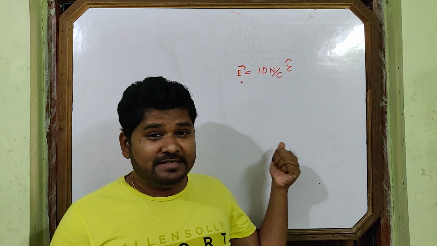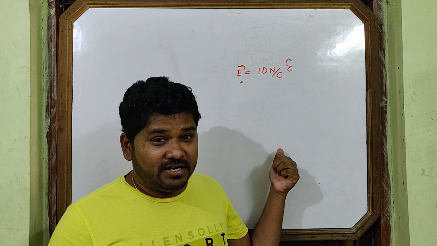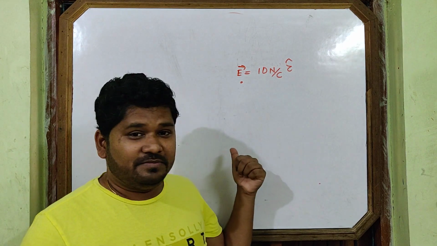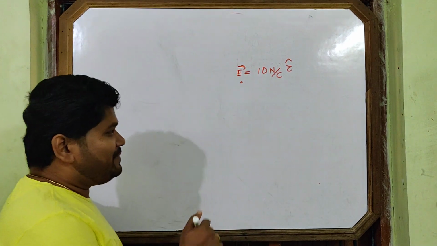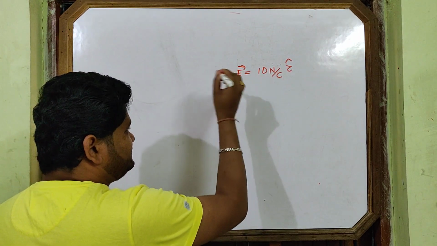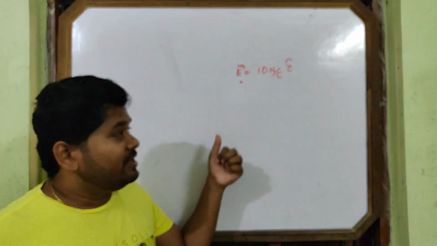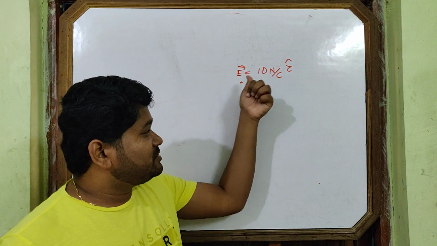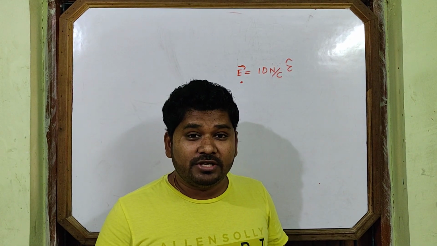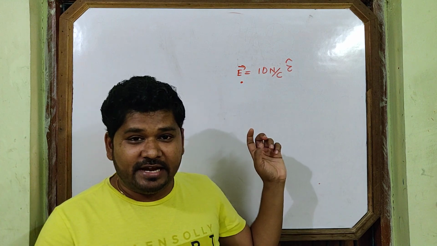Can you tell me what is the physical significance of this? What answer is coming to your mind? 10 Newton per Coulomb means if I put 1 Coulomb charge at this point, it will experience how much force? 10 Newton force. Direction will decide.